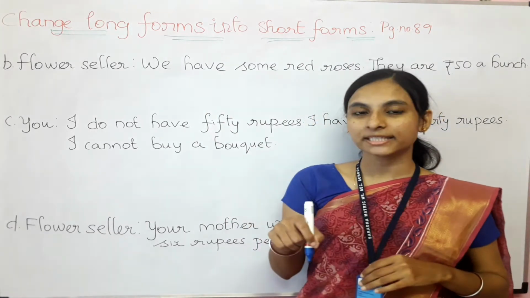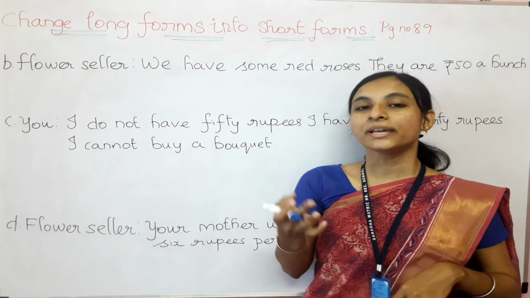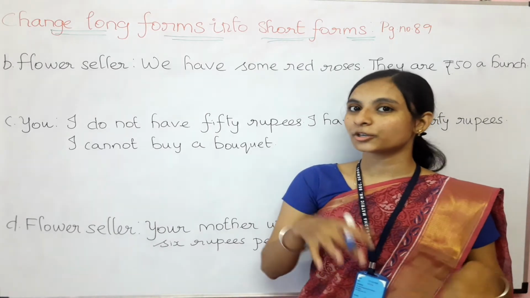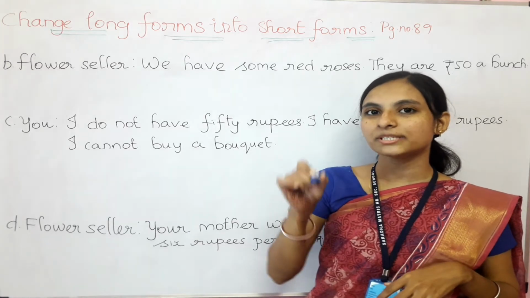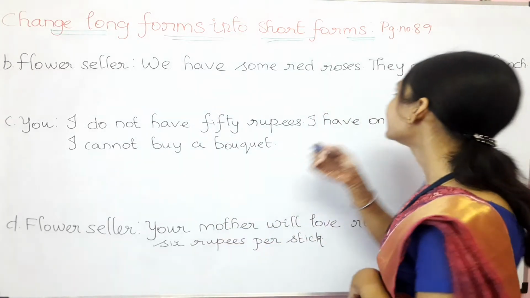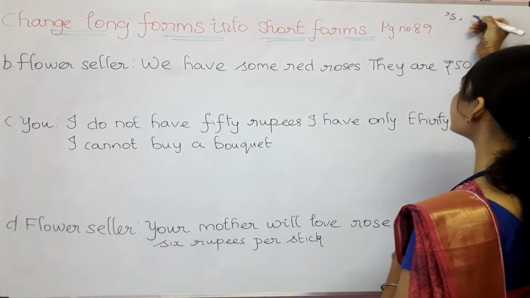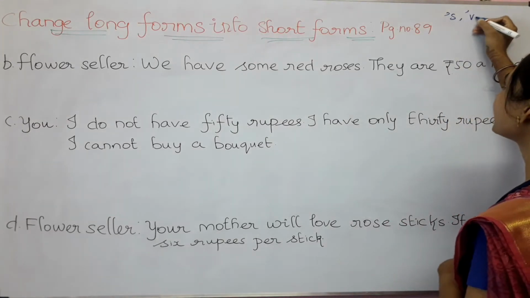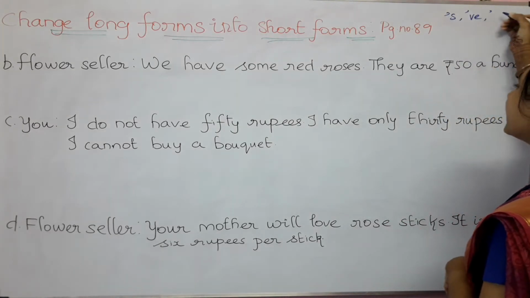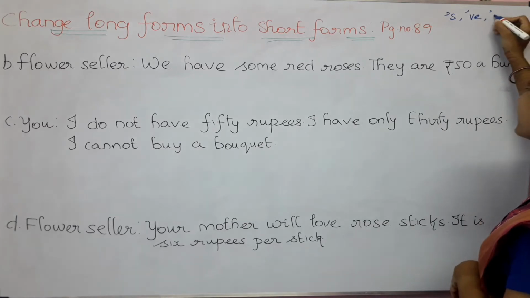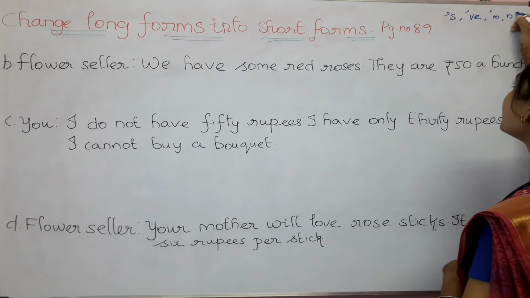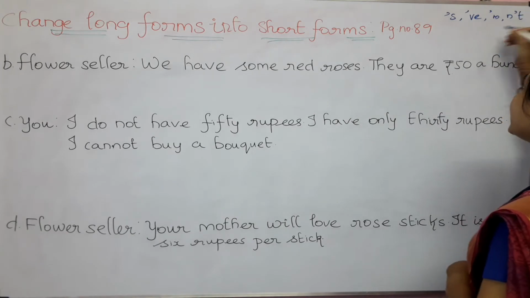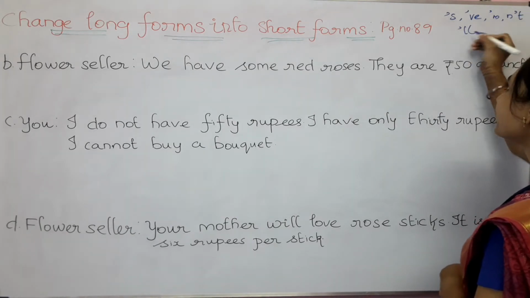Before starting this, let me give you the recap on short forms. Whenever we are talking about is, this is will become what? Apostrophe s, yes. I have will become apostrophe ve, I am will become apostrophe m, not will become n apostrophe t, and will become apostrophe ll.